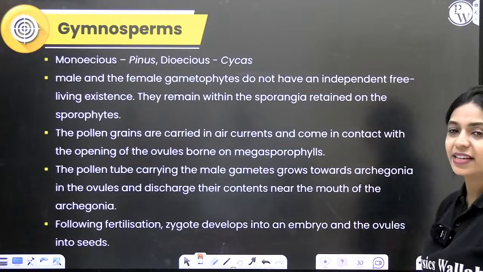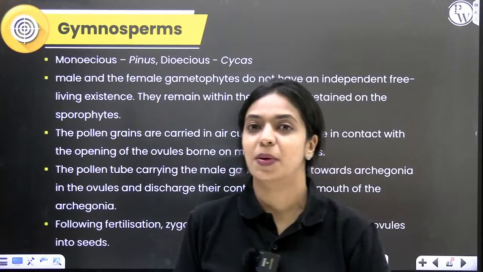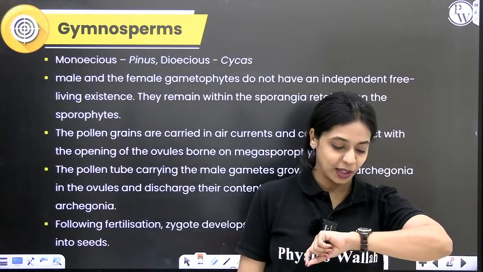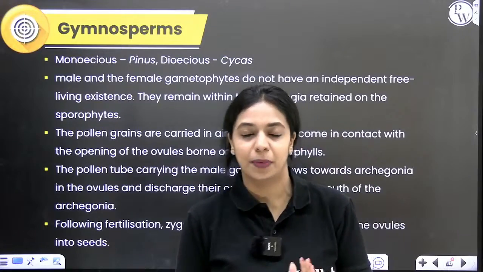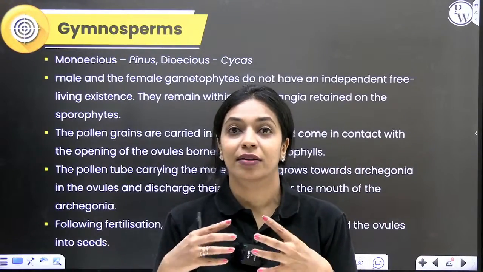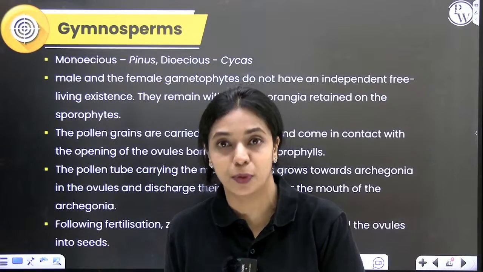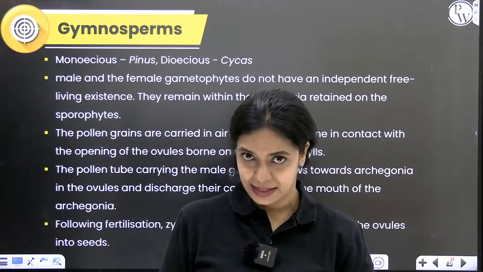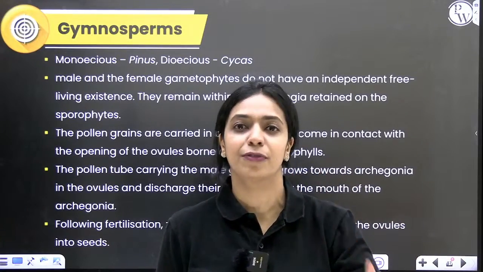Why do we call this diplontic life cycle? In both angiosperms and gymnosperms, we see diplontic life cycle. Why is it called diplontic life cycle? Because in both gymnosperms and angiosperms, the majority of the life or the dominant phase is the sporophytic phase, which is diploid. That is why it's called diplontic. Gametophyte is present, but gametophyte is very small and it is barely of a few cells.